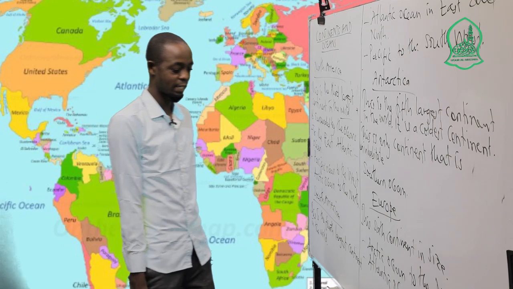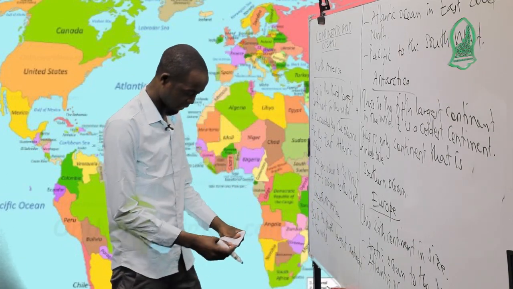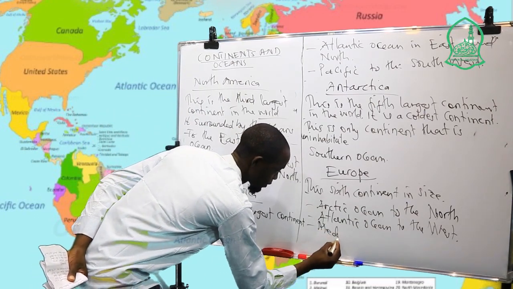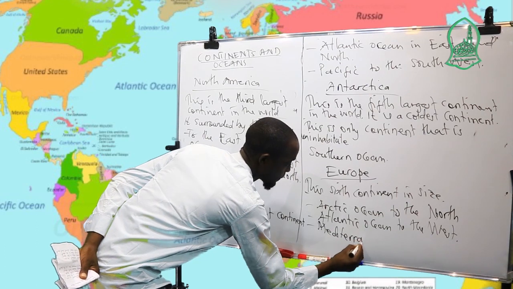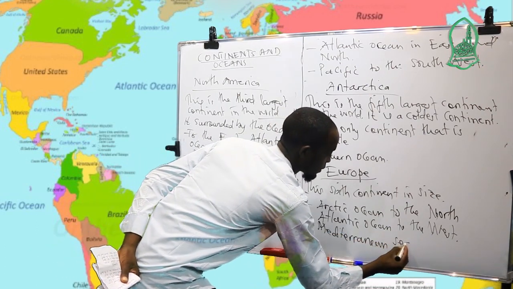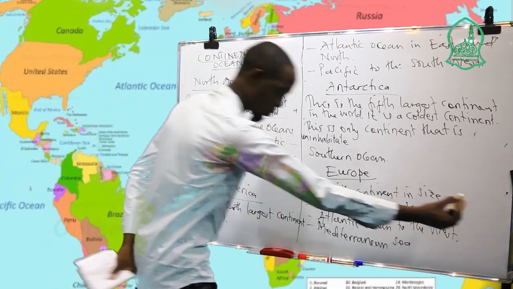Also, there is the Mediterranean Sea to the south side.